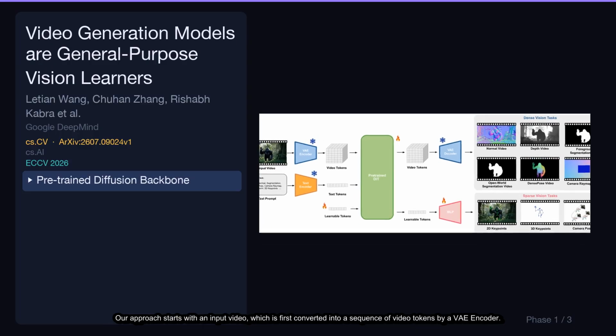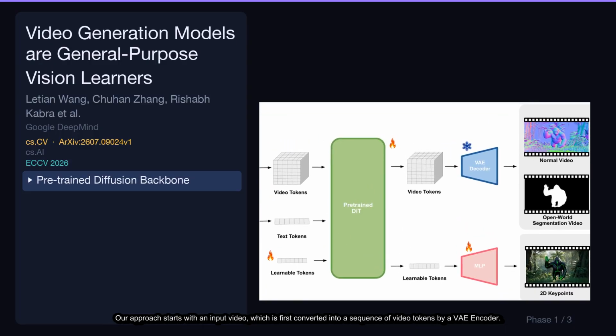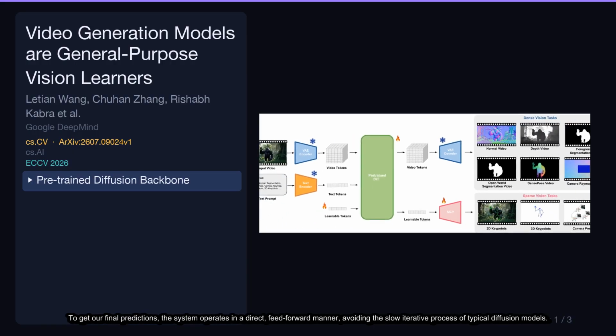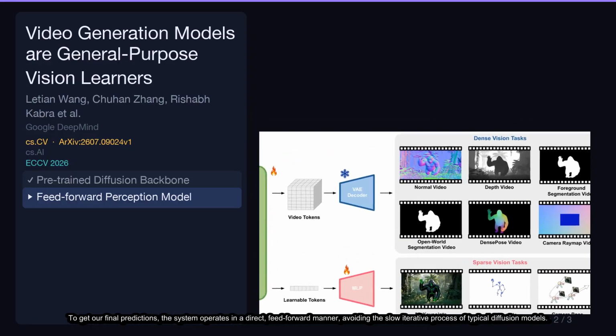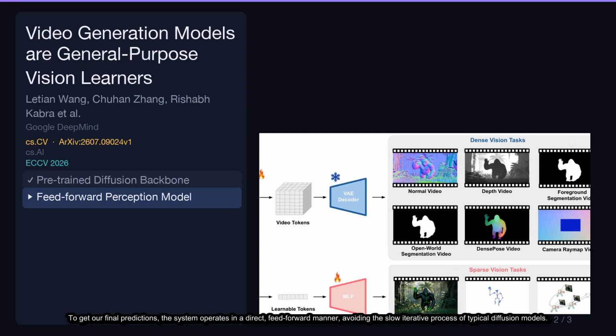Our approach starts with an input video, which is first converted into a sequence of video tokens by a VAE encoder. These tokens are then fed into the core of our model, a powerful pre-trained diffusion transformer, or DiT, which provides foundational knowledge about video. To get our final predictions, the system operates in a direct, feed-forward manner, avoiding the slow, iterative process of typical diffusion models.